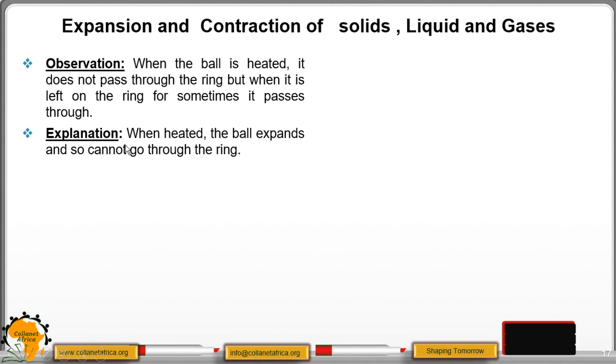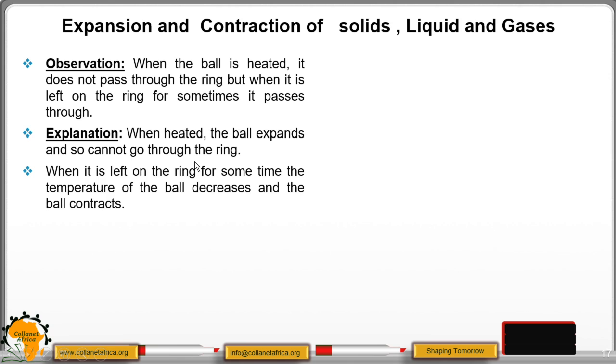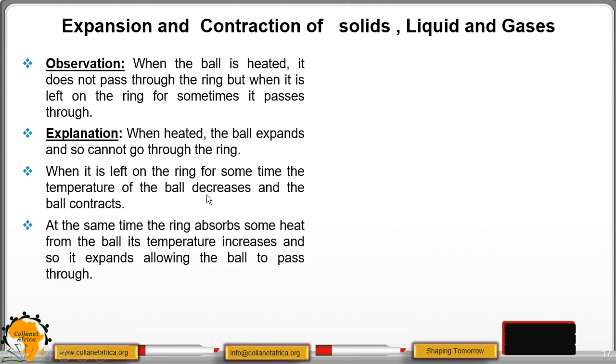What is our explanation? When the ball is heated, it expands, that is, it increases in size or volume, and that is why it cannot go through the ring. But when it is left on the ring for some time, the temperature of the ball decreases, it gets cooled, and therefore the ball contracts.